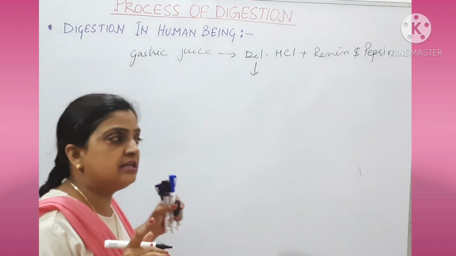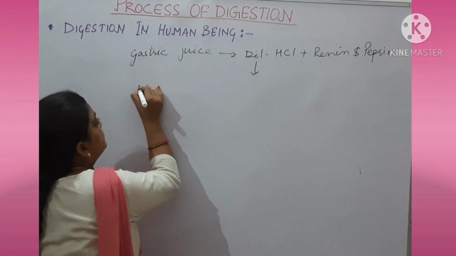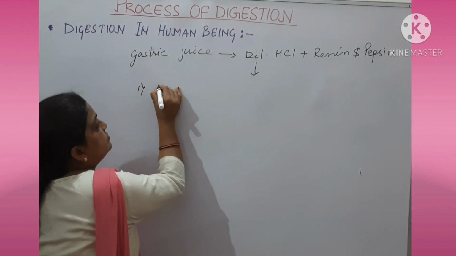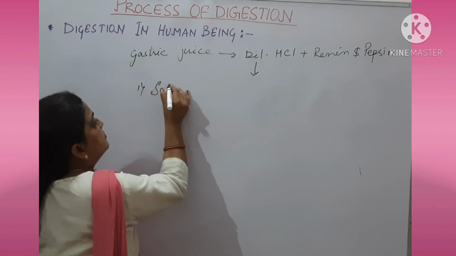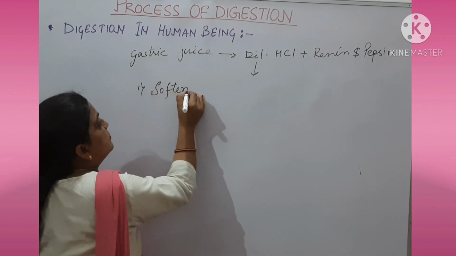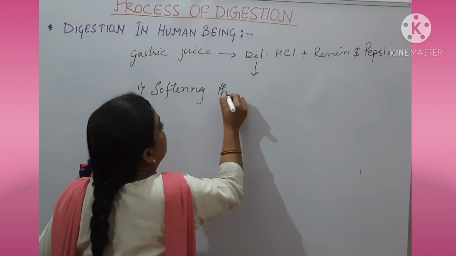Now dilute HCl present in the stomach will help in making the food soft, in softening the food.